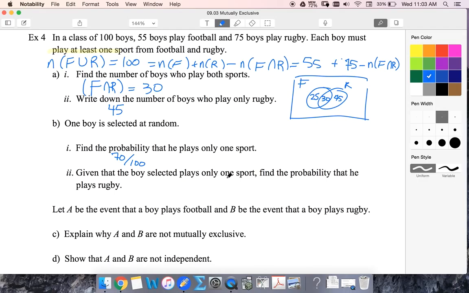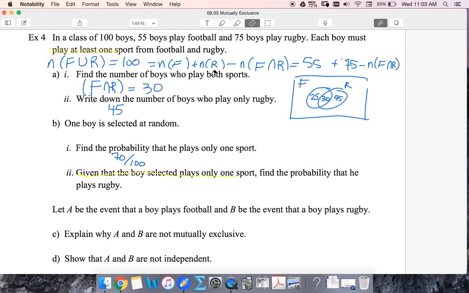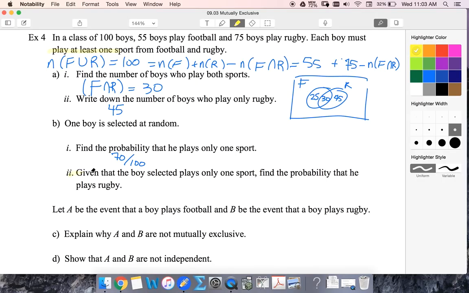Given that he plays only one sport, so now we're thinking, I did not want to do that, I wanted to highlight that. All right, let's try that again. Given that he plays only one sport, so I'm talking about the people here or here, find the probability that he plays rugby. Well, that's 45 out of my 70 that I highlighted. So not out of the 100 anymore, because it's given.